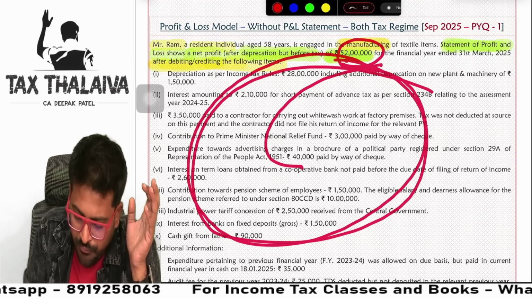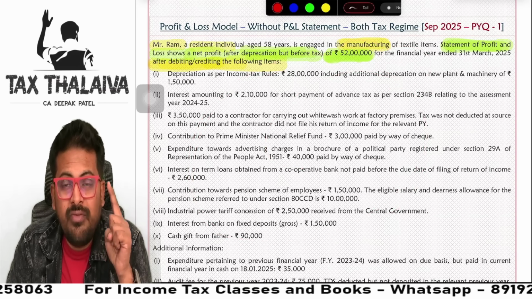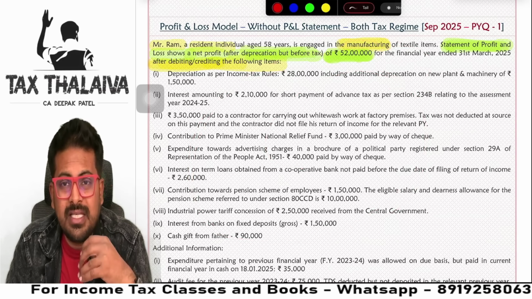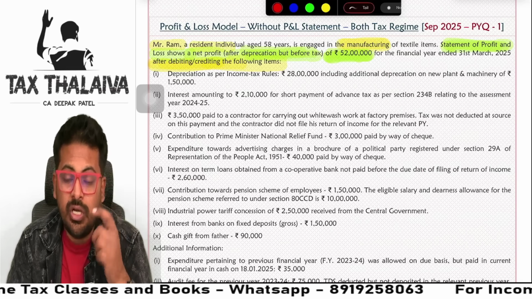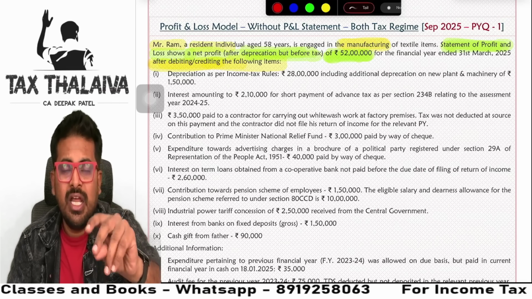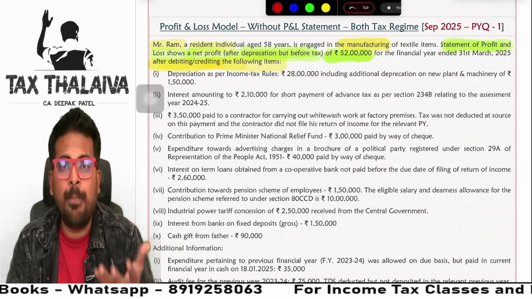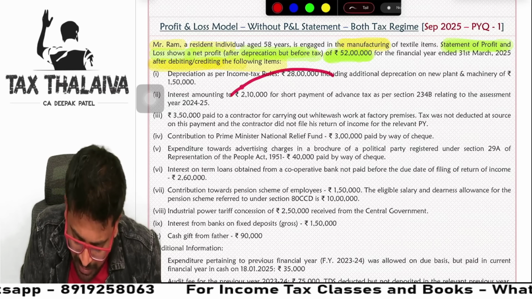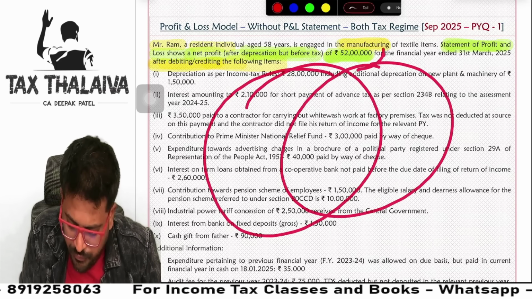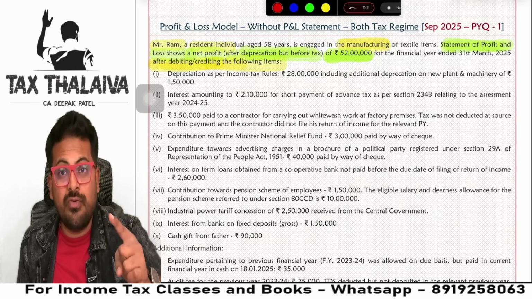Means this is already forming part of this 52 lakhs profit. So you need to be very, very careful. I am discussing here different models which are asked in the total income computation. If you are aware of these models, immediately when you go for the examination, you will understand, okay, this is this model, how to approach. How to approach, I'll teach you now. So after debiting and crediting these items, 52 lakhs has been arrived at as PGBP profit, guys, as per books of accounts.